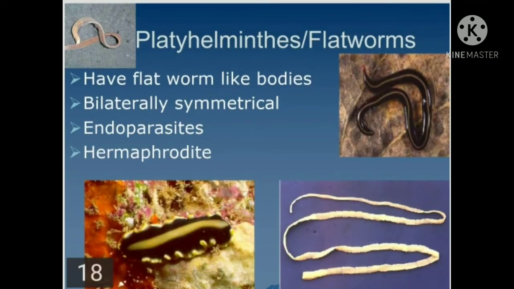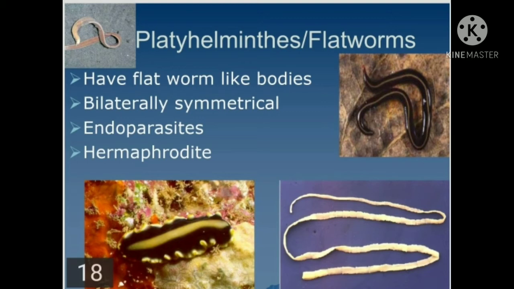Coming to the next phylum, the phylum Platyhelminthes. Platyhelminthes are also called flatworms. Why? Because platy means flat, and helminth means worms. So these are basically flatworms. All the platyhelminths have flatworm-like bodies.